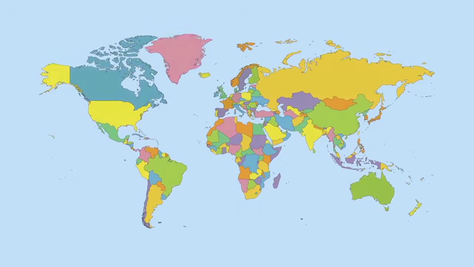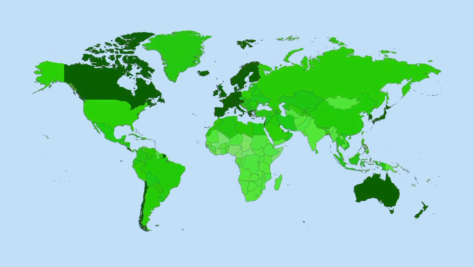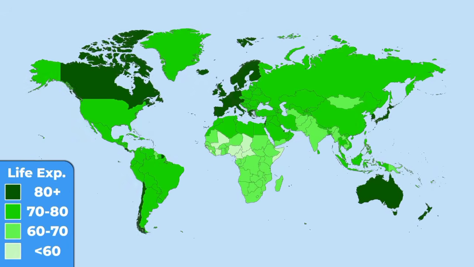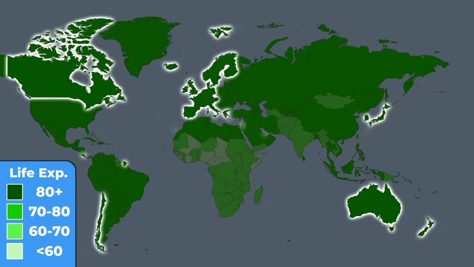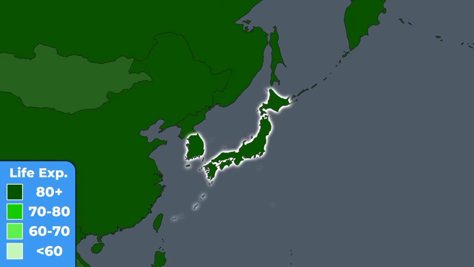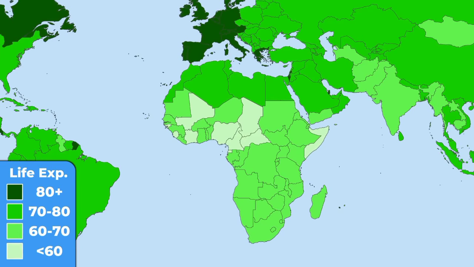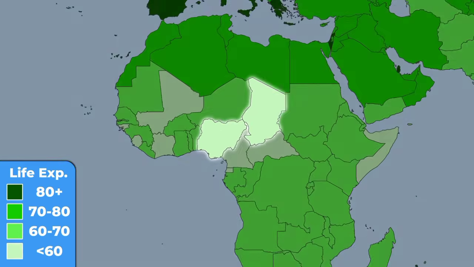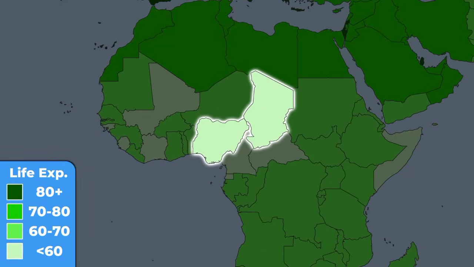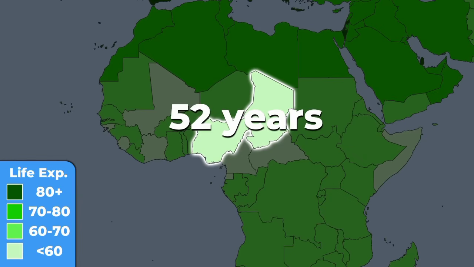These are countries sorted by their average life expectancy. People living in the darkest ones are expected to live the longest lives. Japan is the winner. If you are born there, chances are you will live 84 years on average. Sadly, this map reflects even more the bad situation in Africa. If you were born in Chad or Nigeria, your life is expected to last around 52 years. That is a 32-year difference from Japan, which is really unfair.